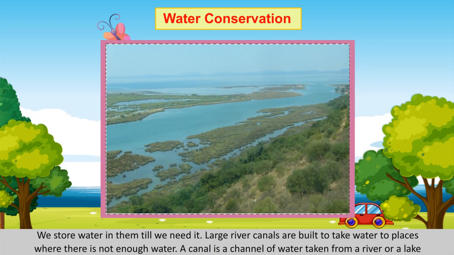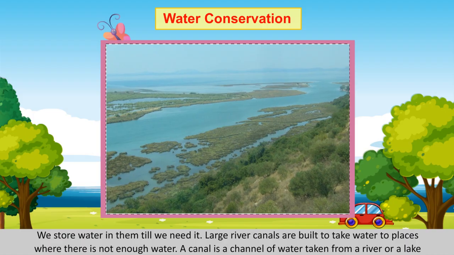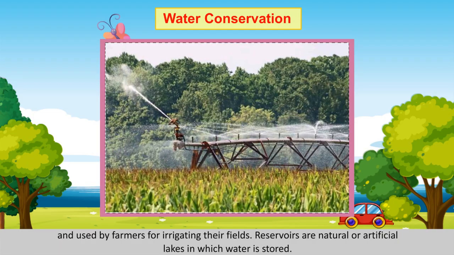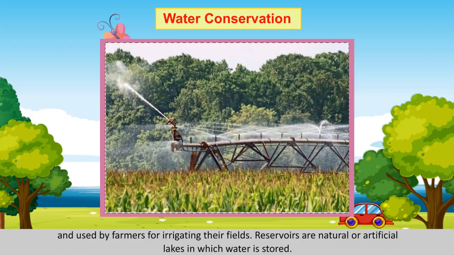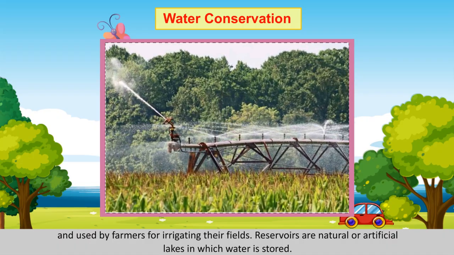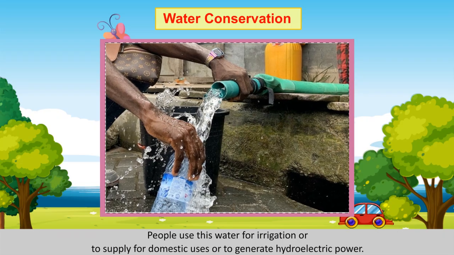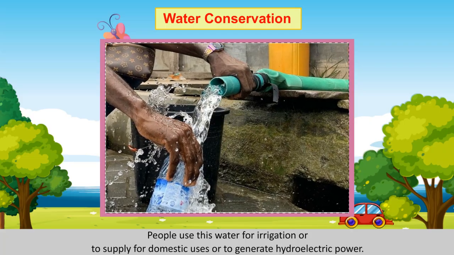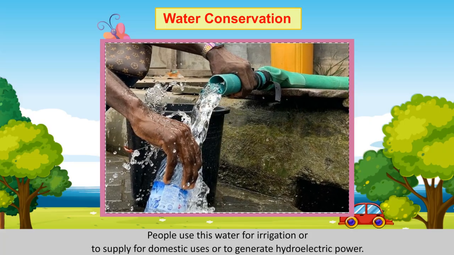A canal is a channel of water taken from a river or a lake and used by farmers for irrigating their fields. Reservoirs are natural or artificial lakes in which water is stored. People use this water for irrigation or to supply for domestic uses or to generate hydroelectric power.